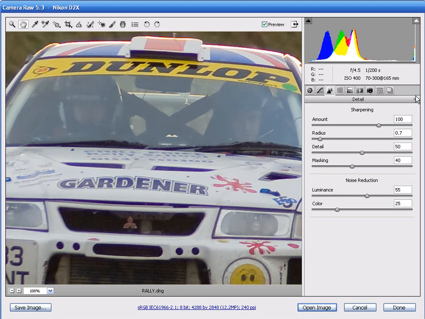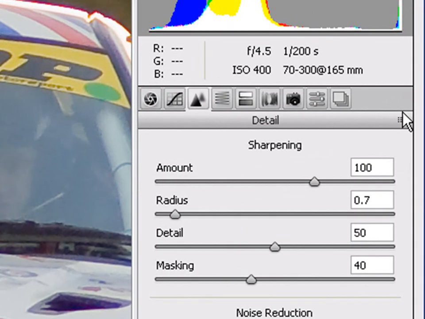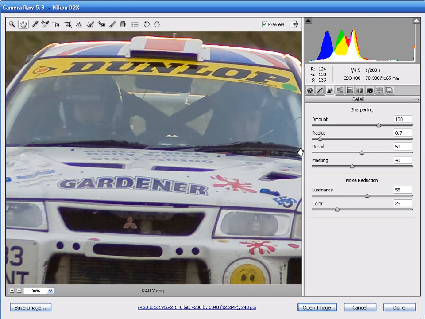Like we witnessed in the first masterclass video, you can save any of your settings that you've made in the Detail tab by clicking on this small flyout menu, going down and clicking on Save Settings. So now we've taken a good look at the basic and detailed tabs. Make sure you load up some of your own raw files into Camera Raw to give these sliders and controls a try to see how they can improve your images.